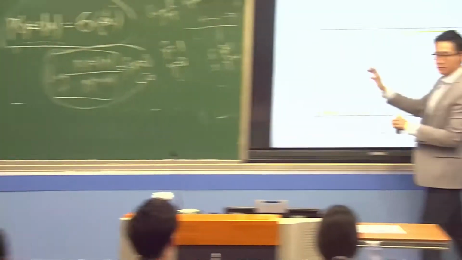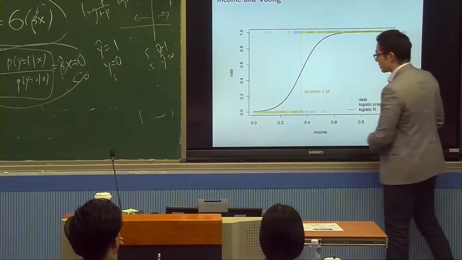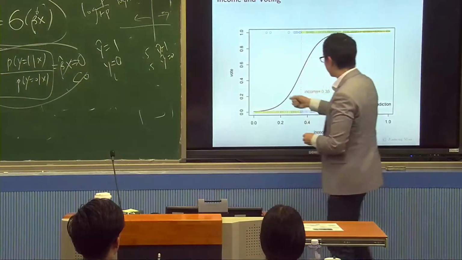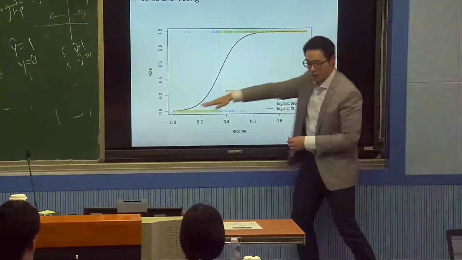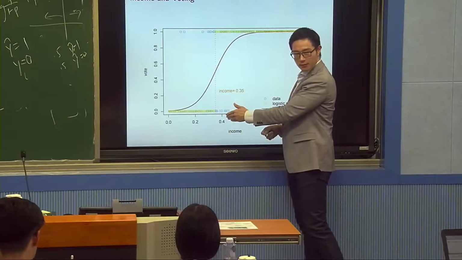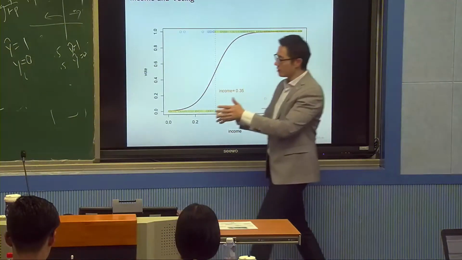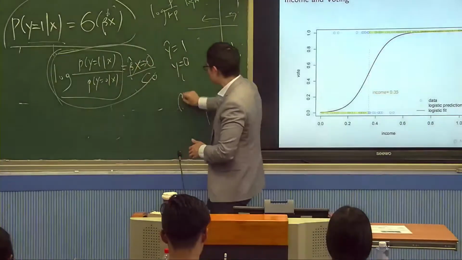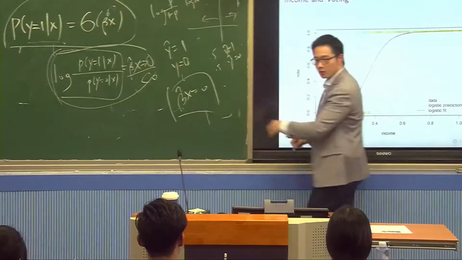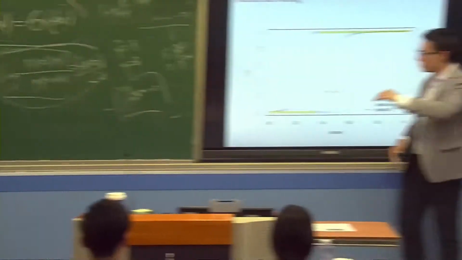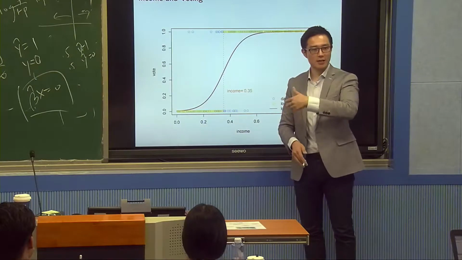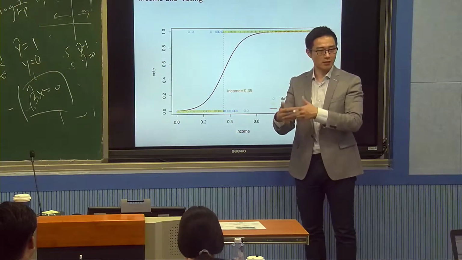So I basically did the same thing with the voting data, and this is what I get. This red line is the logistic regression fit. This is my estimate of the probability. It has this S shape, and it's going to have a decision boundary here. The decision boundary is still a linear decision boundary. Why? Because the decision boundary is beta hat x equal to 0, which is linear in x. So even though it's a nonlinear model, it gives me a linear decision boundary. That's why logistic regression is often called a linear classification model, because it generates a linear decision boundary.